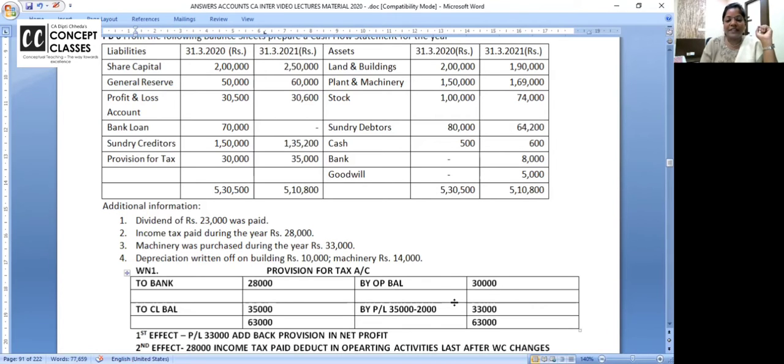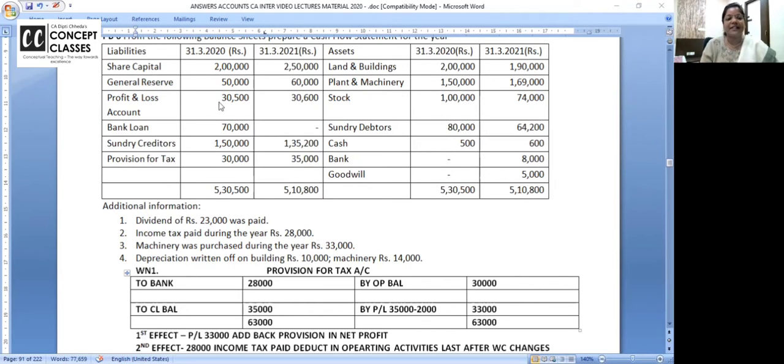Now listen, 33,000, what I'm writing, that is just P&L to provision. So add it in the net profit. And income tax paid 28,000 is to be deducted last. It is to be deducted last. Okay? I've given you that effect also. So with this, let us check up the answers. Hoping you have already done it. I'm not solving the whole problem. But where I feel you are stuck up and where you need my help, I'm giving you all the answers. Put a tick. The more ticks you get in your notebook, the more your confidence will also increase.